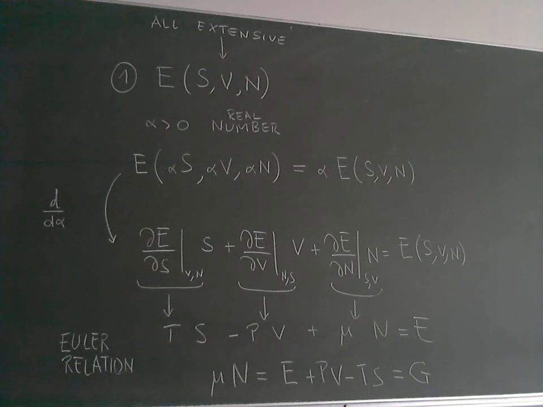Extensivity must give me twice the energy of the original system. This alpha is a generic real positive number.